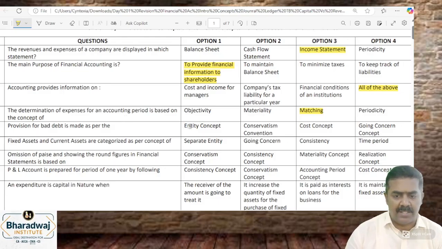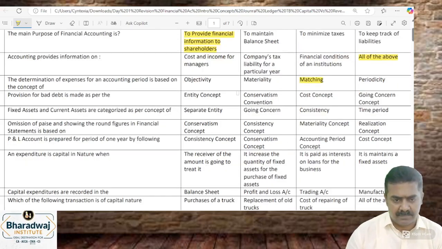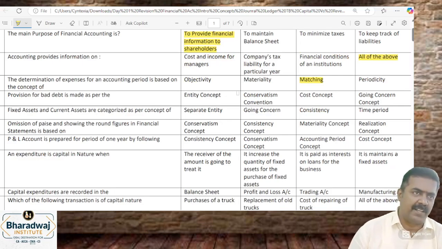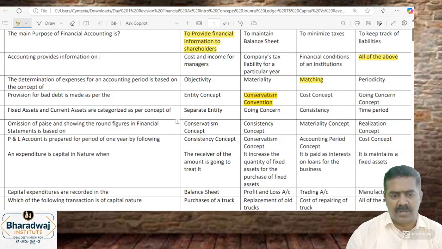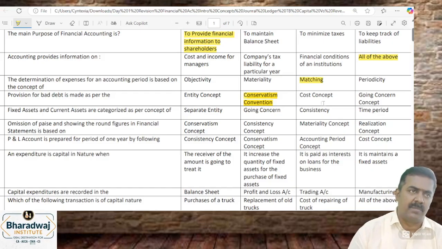Provision for bad debts is made as per which principle? Why do you provide for bad debts? Conservatism. Provide for all losses. Fixed assets and current assets are categorized based on time period. Fixed asset is long term, current asset is short term.